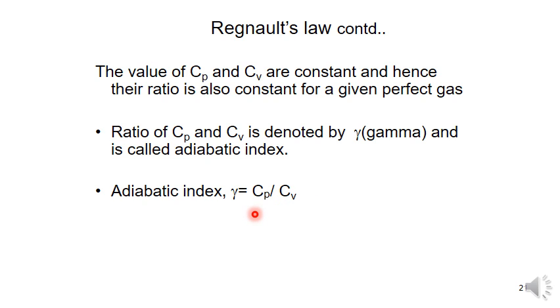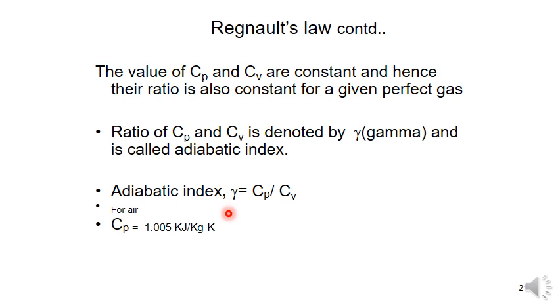So the values of Cp and Cv are constant, hence the ratio is also constant. Because the two values are constant, automatically the ratio is also constant for a given perfect gas, and it is denoted by the letter gamma, also called the adiabatic index. So gamma is equal to Cp by Cv.